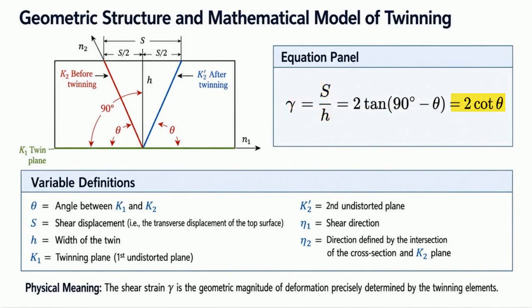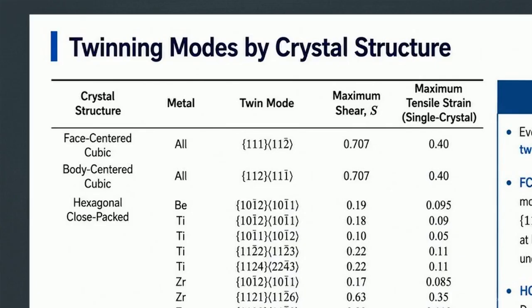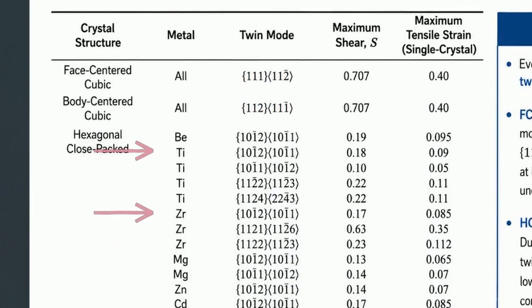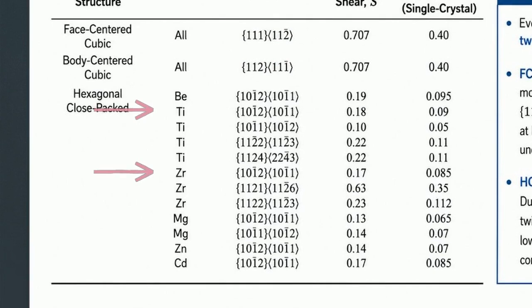Because this fractional movement is strictly proportional, the resulting shear strain is a precise, calculable geometric magnitude. The equation panel here defines that magnitude. Shear strain, or gamma, is calculated by dividing the shear displacement, S, by the twin width, h. This directly equates to 2 times the cotangent of theta, the angle between the primary and secondary undistorted planes.